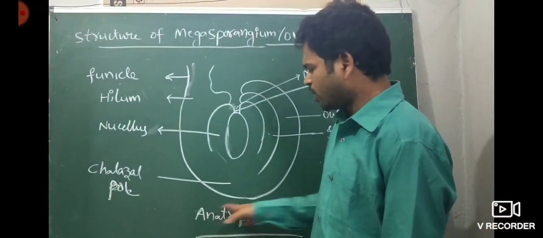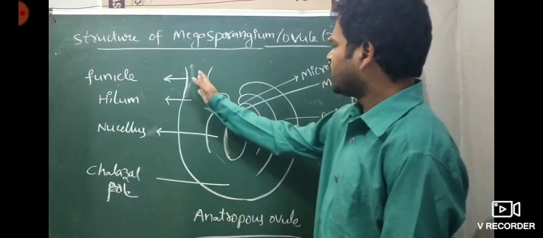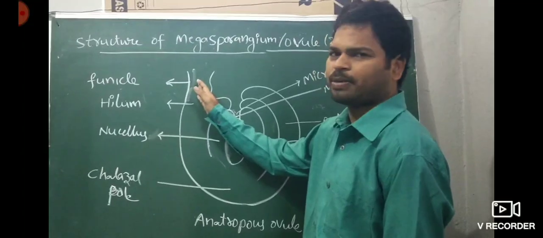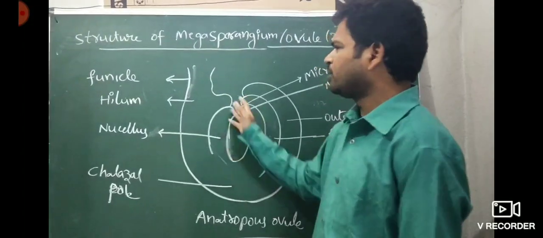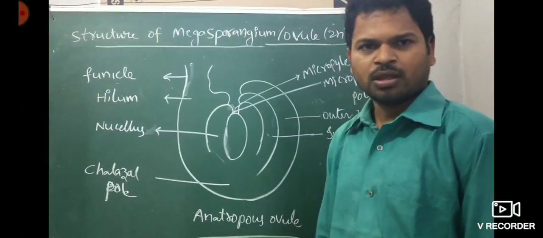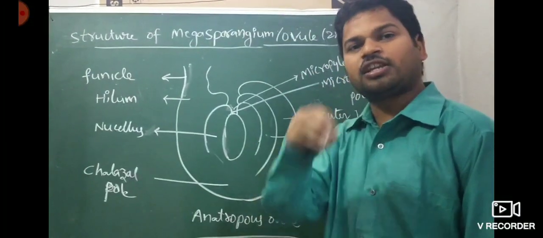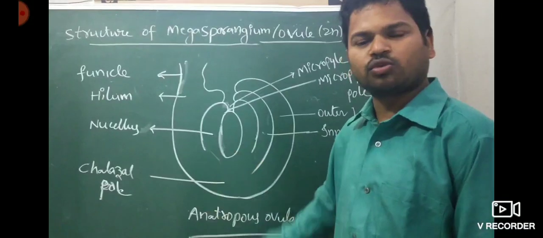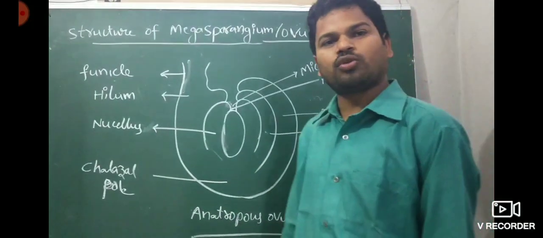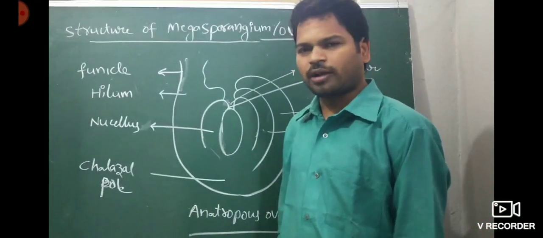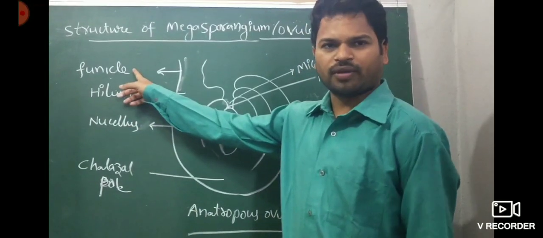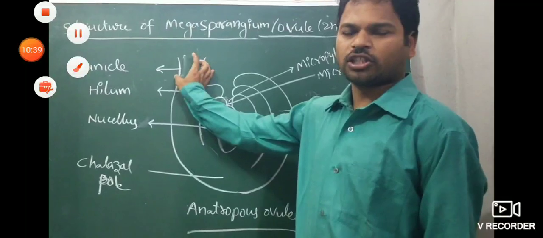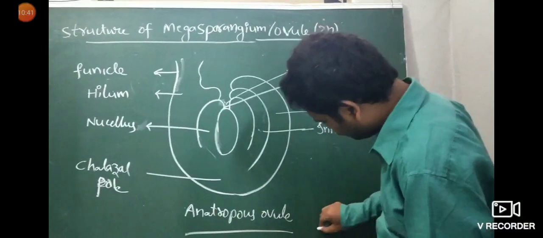For the explanation, what are anatropous ovules? The funicle present just beside the micropyle, that is nothing but an anatropous ovule. This type of ovule is mostly seen in angiosperms. Most angiosperms show the anatropous ovule only. Observing the structure, this is the funicle. The funicle is nothing but a stalk-like structure.